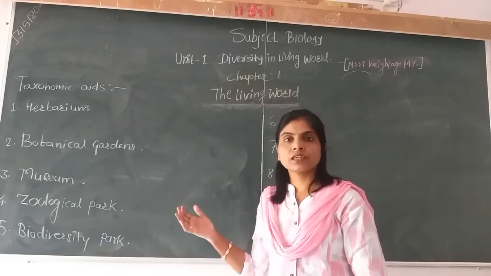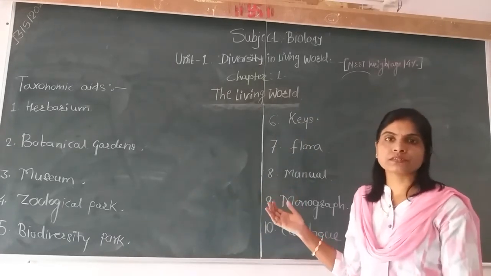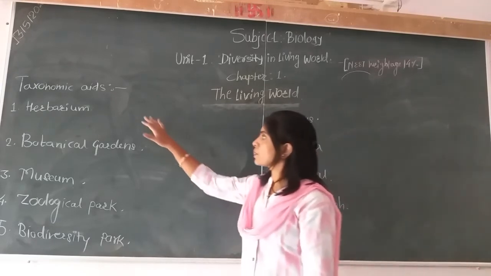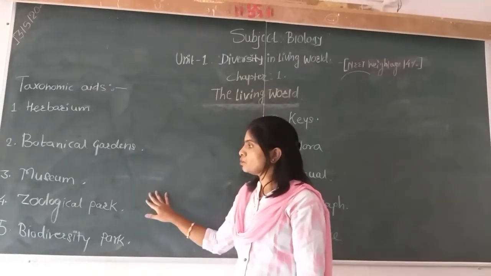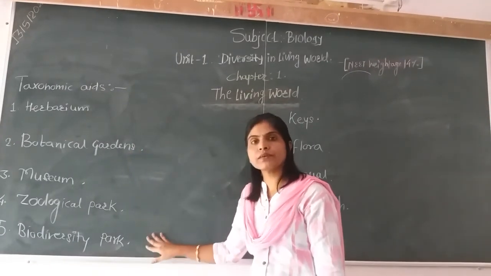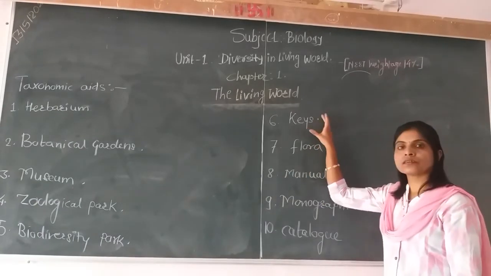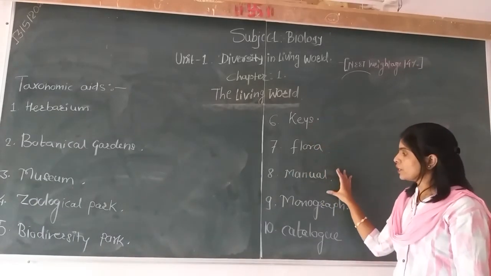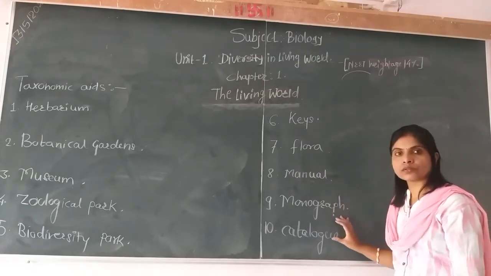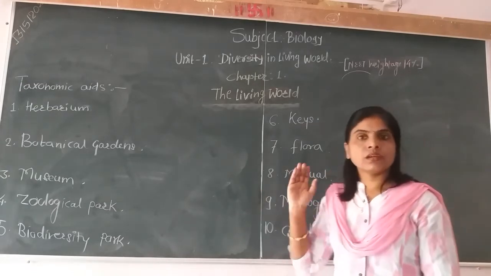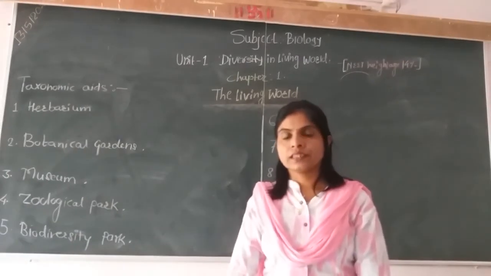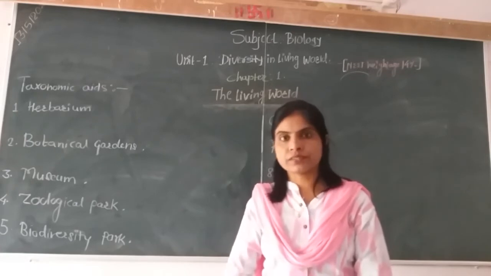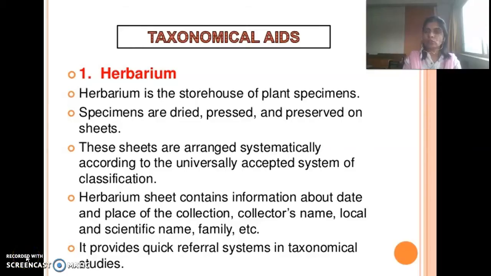In this chapter, some taxonomical aids are mentioned. Those are herbarium, botanical gardens, museum, zoological park, biodiversity park, keys, floras, manuals, monographs, and catalogs. We are going to discuss them in detail with the help of PPT presentations. The first taxonomical aid we are going to discuss here is herbarium.